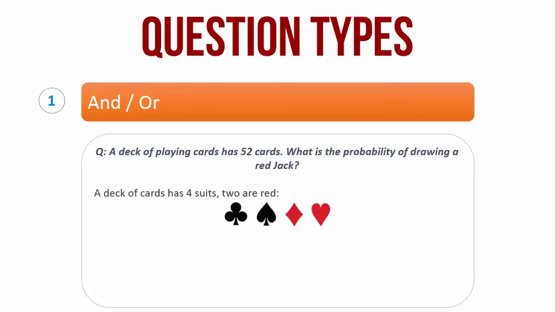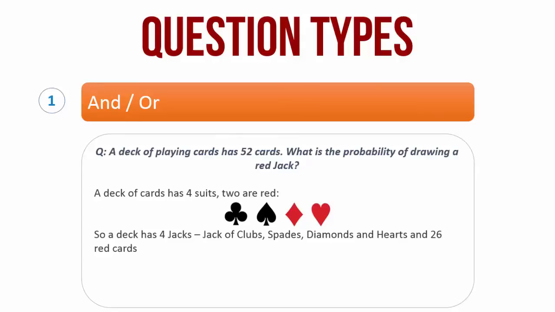Each suit, that is club, spade, diamond and heart, shall have a jack of its own. So each deck of 52 cards shall have 4 jacks. That is the jack of clubs, the jack of spades, the jack of diamonds and the jack of hearts. Of the entire deck, half shall be red. That is, any card that is a diamond or a heart shall be red.